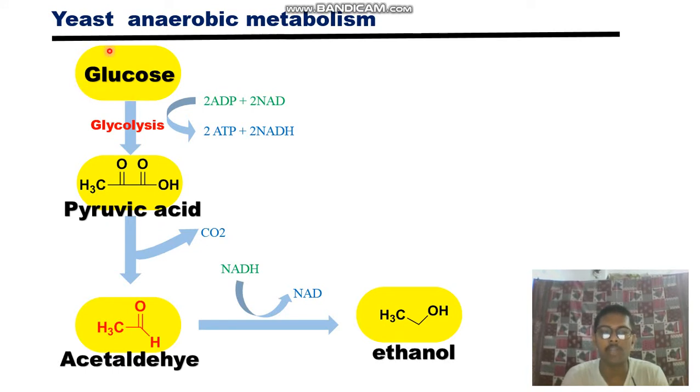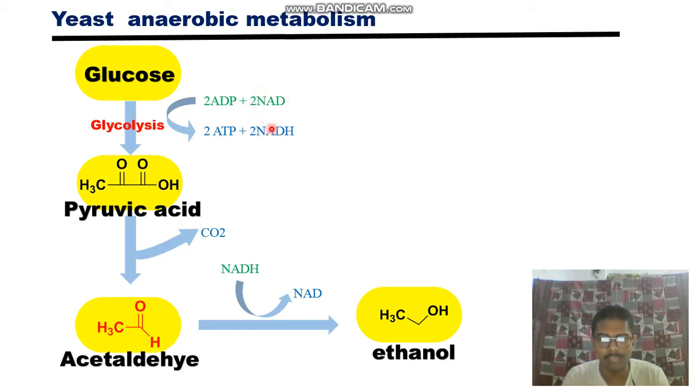First you have glucose, which you have taken from a food source, and in glycolysis this is converted to pyruvic acid. In this process, ADP is converted to ATP, and NAD+ is converted to NADH.